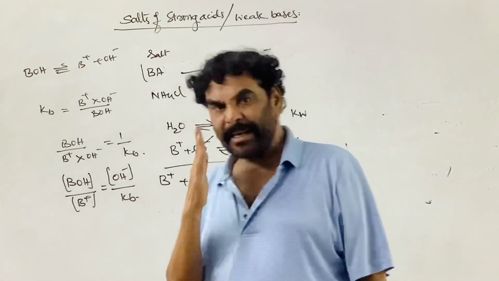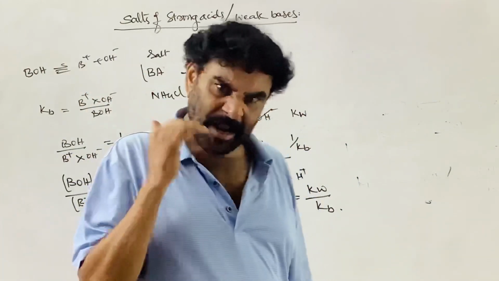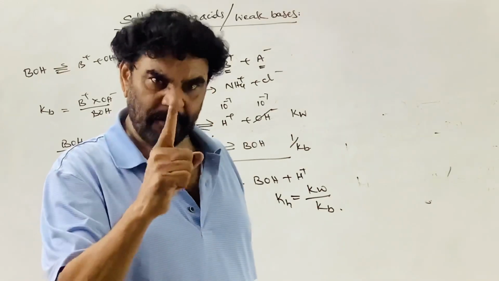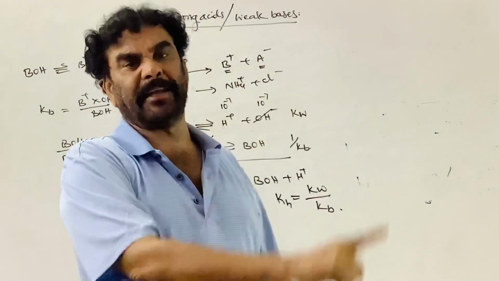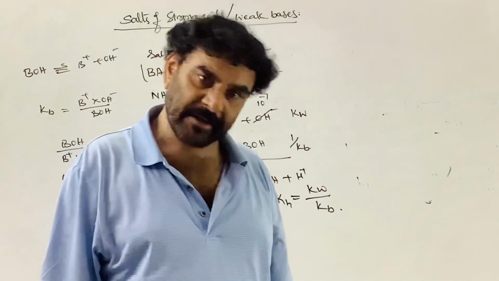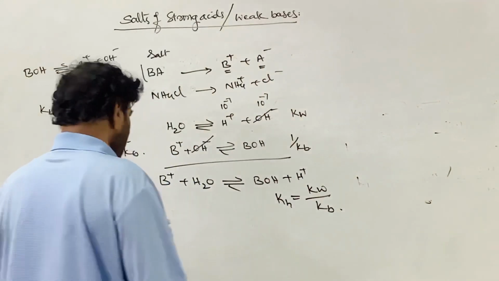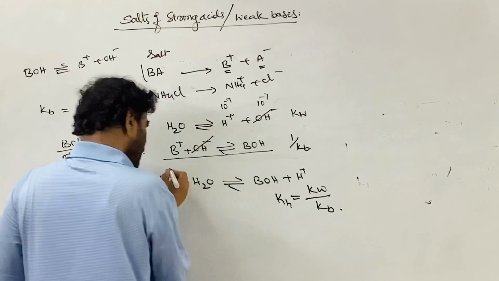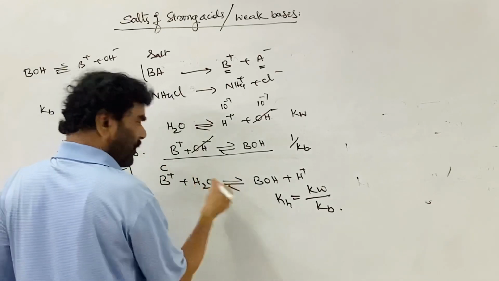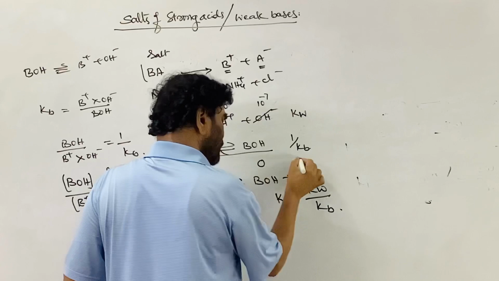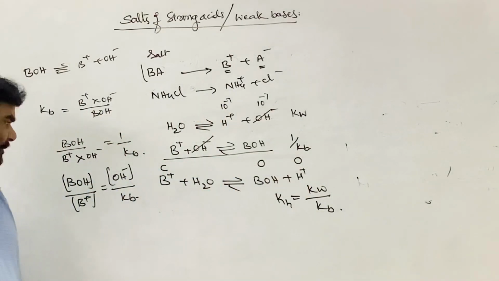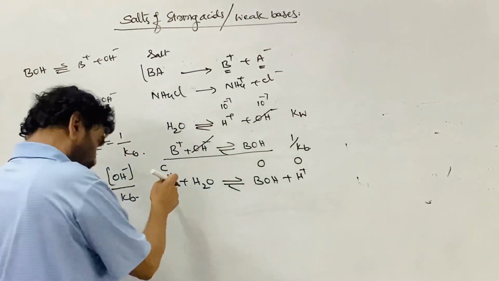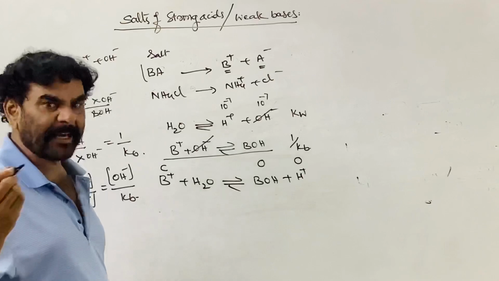Now the degree of hydrolysis is the fraction of the cation, the number of moles of the cation per 1 mole that take part in the hydrolysis. So here, the concentration of B plus is C, and for the products, we have 0 at the beginning of the experiment. Right? Out of the C, h is the degree of hydrolysis.